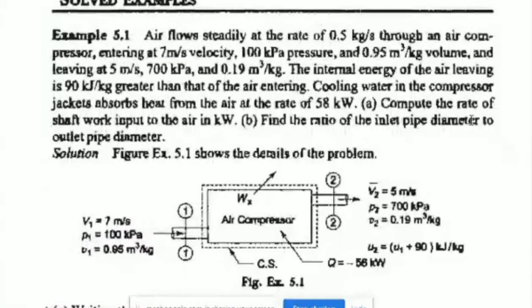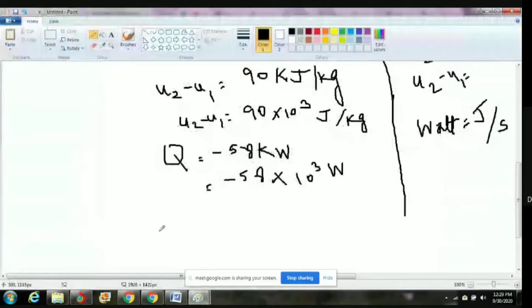What is the next line in the problem? Compute the rate of shaft work input to the air in kilowatt. We have to find the rate of shaft work input. Rate means time in the denominator.